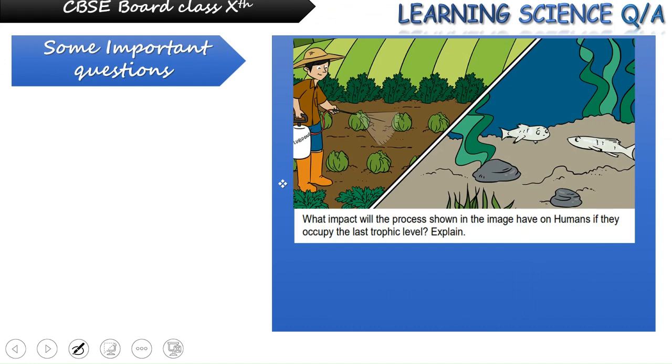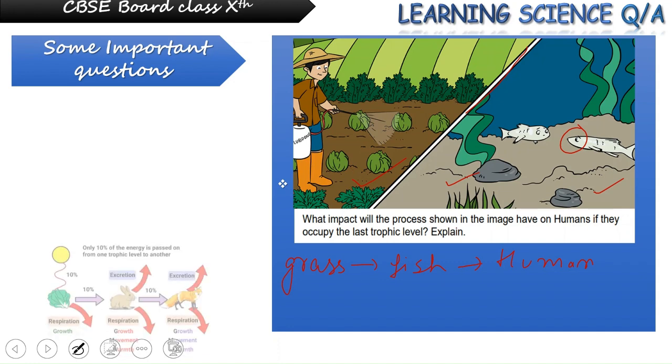You can see in this image that we have a cabbage plantation growing here, and this transition shows that after the rain the runoff can contain chemicals which go and mix in the water body. That simply says that these marine animals are also consuming the same pesticide or chemical which is released in the rainwater. Now they are saying that if in a food chain, human is occupying the last or the top level, what impact will this pesticide have on the human?